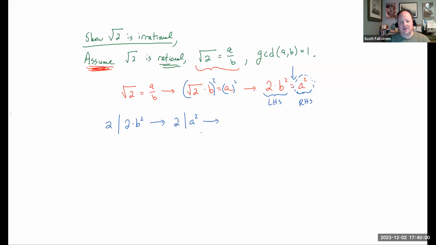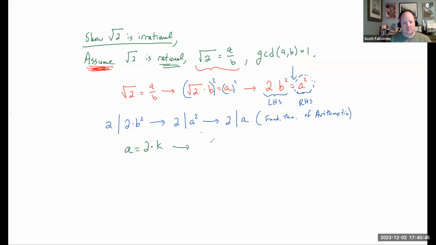And this is the fun one. This is where the fundamental theorem of arithmetic comes in. If 2 divides a squared, then 2 has to be a prime number in a squared. So 2 must divide a. And this is by the fundamental theorem of arithmetic. Perfect. Phew. 2 divides a. Well, that is great. So now we know if something divides a, that a must be equal to 2 times, I don't know what, some number.